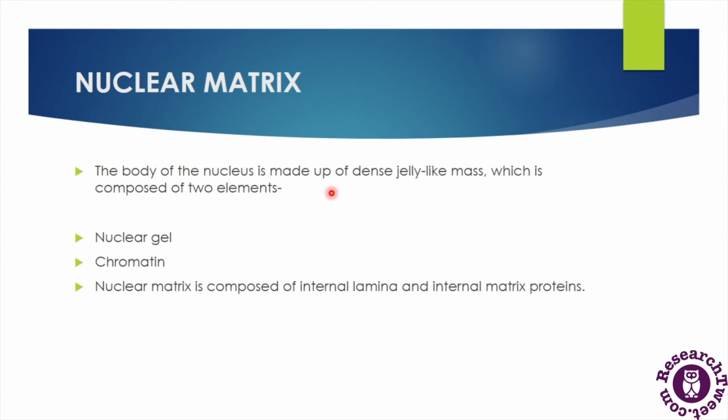So this nuclear gel or nuclear sap is a mixture of different types of proteins, a large amount of phosphorus and some nucleic acids like DNA and RNA, and a number of hydrolytic enzymes like ribonuclease and many other enzymes. The second component is chromatin, which is of two types: heterochromatin and euchromatin. The euchromatin is the active type, which is low dense and not very dense, and the heterochromatin is a very dense type of chromatin fibers. Now the nuclear matrix is composed of internal laminin and internal matrix proteins.